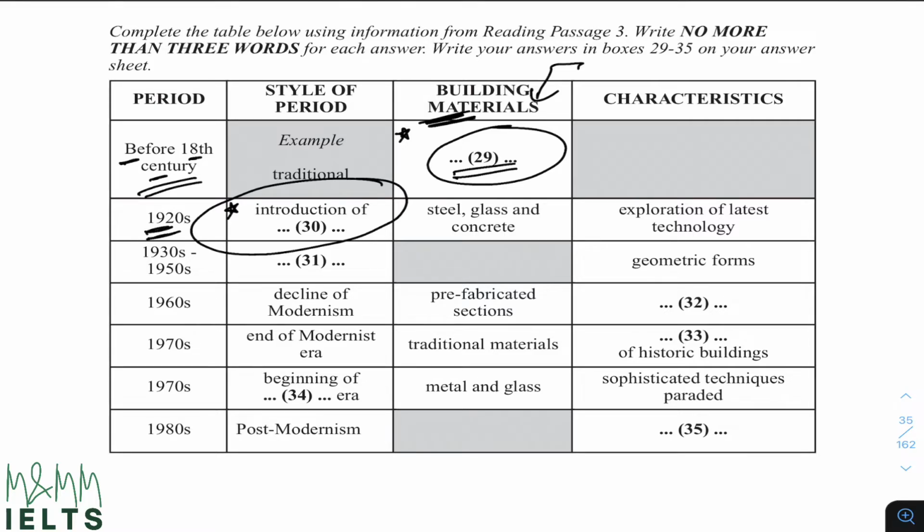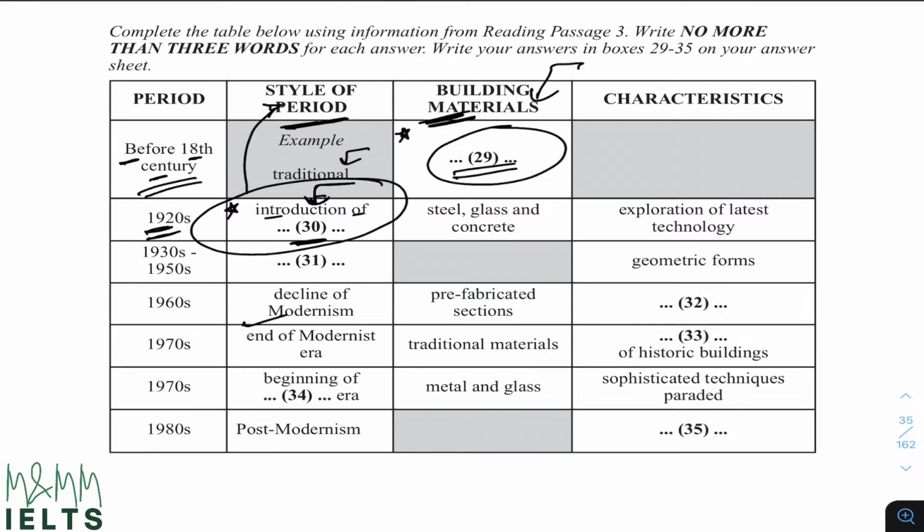I have to look for something that was introduced in the 1920s, and it is related to some sort of style or period. If I have confusion about what is style or period, have a look here: traditional, modernism. So something related to traditional, modernism or some sort of style in 1920s is my answer number 30.